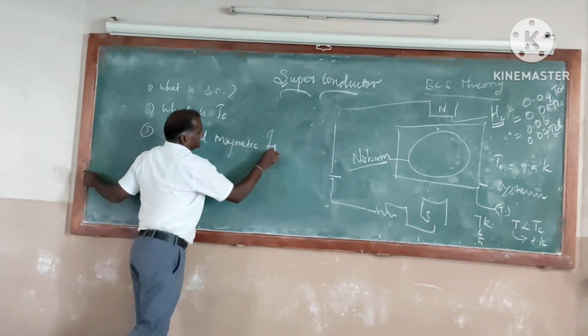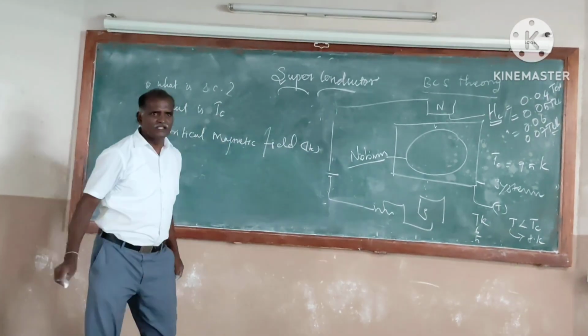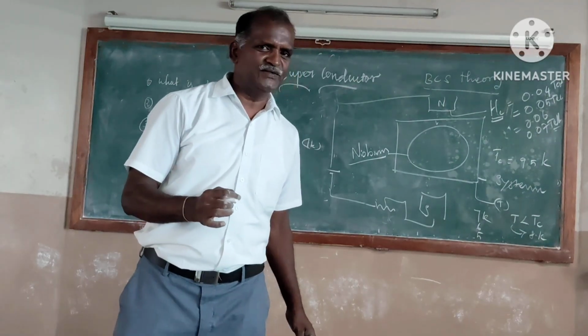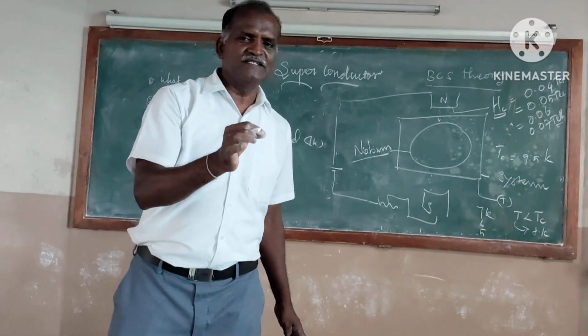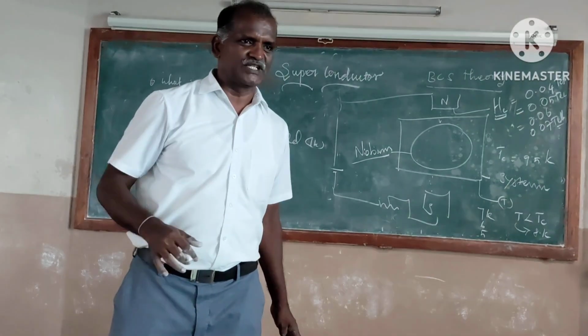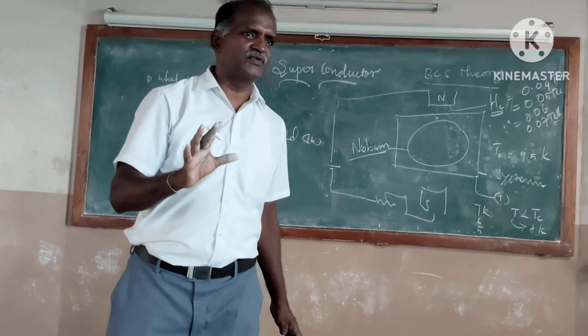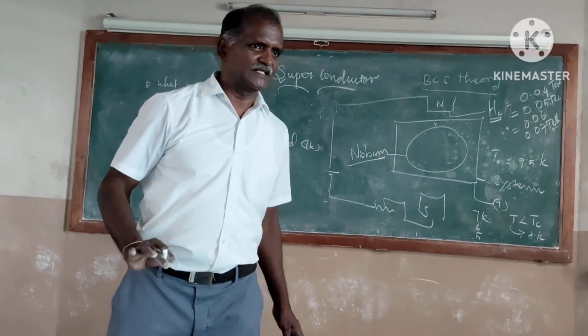Critical magnetic field: it is the amount of magnetic field needed to cancel the superconducting property even though the conductor is below the transition temperature. In short, it is the amount of magnetic field needed to cancel the superconducting property of a superconductor.